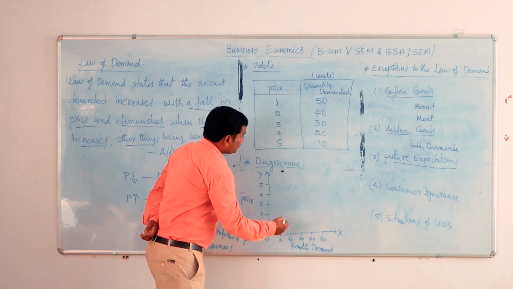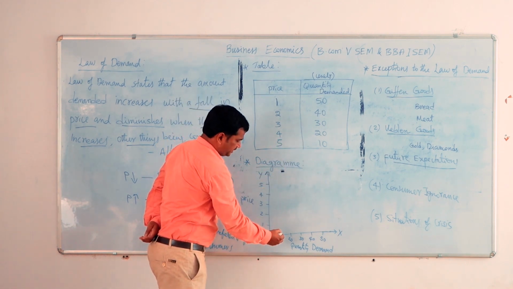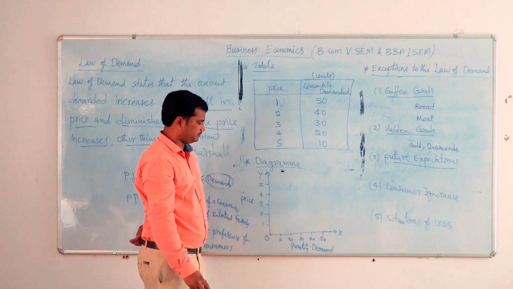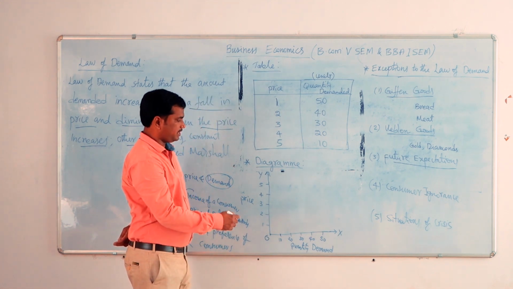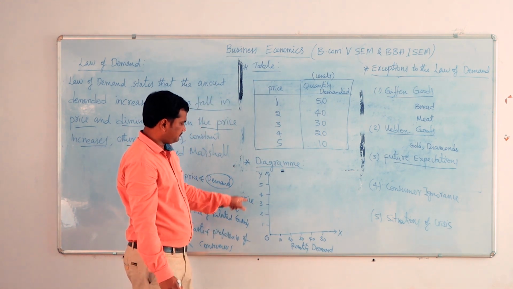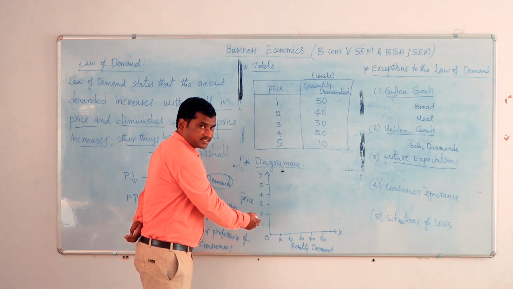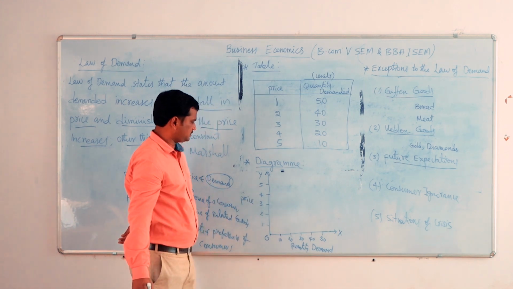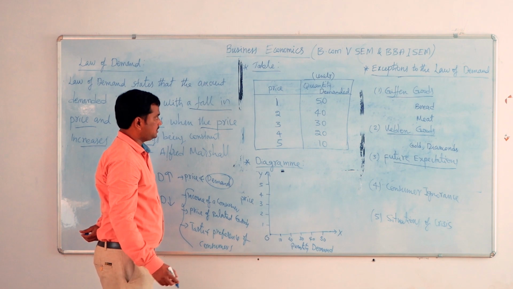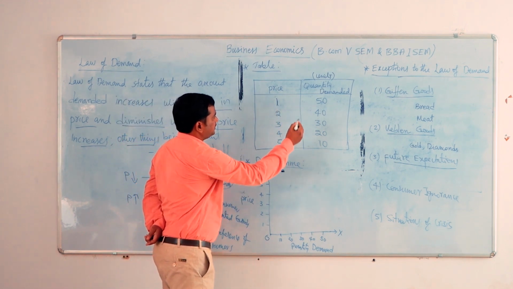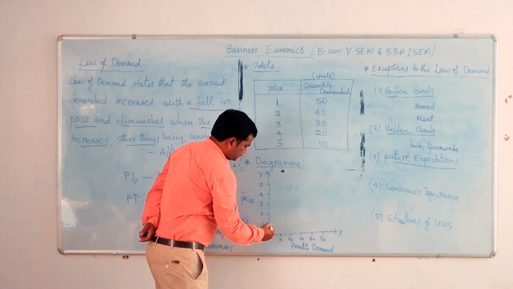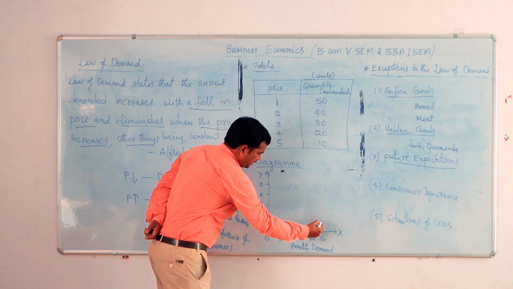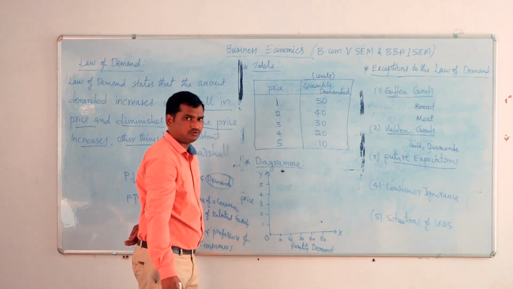The units of demand we have taken are 10 units, 20 units, 30 units, 40 units, 50 units on the x-axis, and the price of the product we have taken on the y-axis: 1 rupee, 2 rupees, 3 rupees, like that. So when the price is 1 rupee, the demand of a product is 50 units. There we should notice the point.